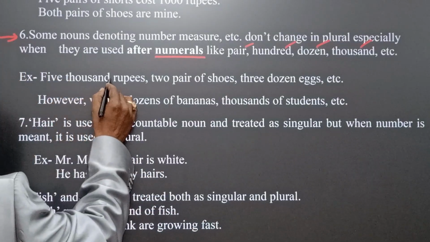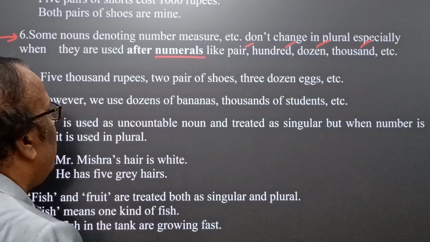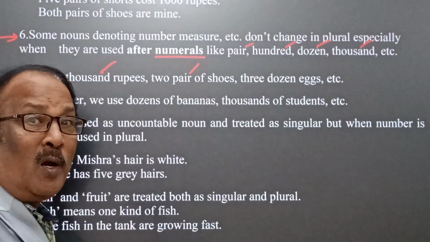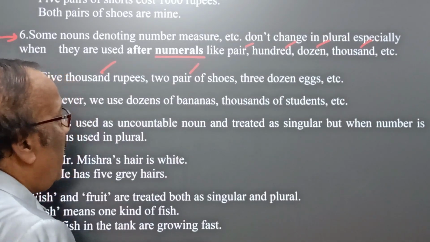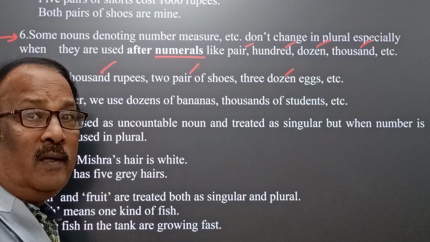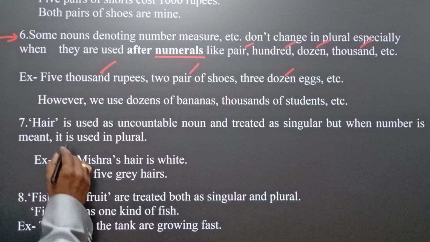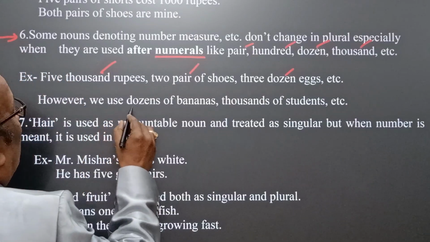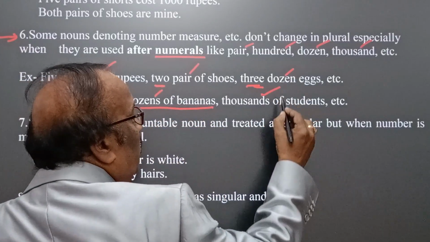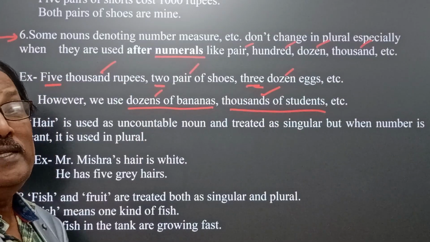We cannot write 5,000 rupees with an s. 2 pair of shoes, not 2 pairs. 3 dozen, we cannot write 3 dozens. 3 dozen eggs. However, if we don't use numerals, dozens of bananas, this is right. Thousands of students. But if we use numerals, they remain singular.